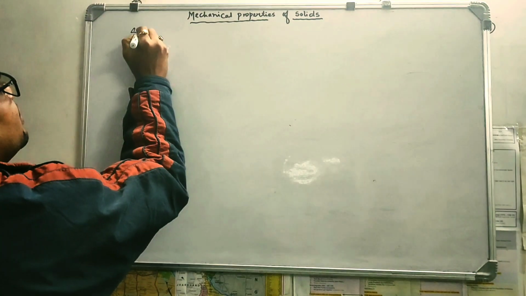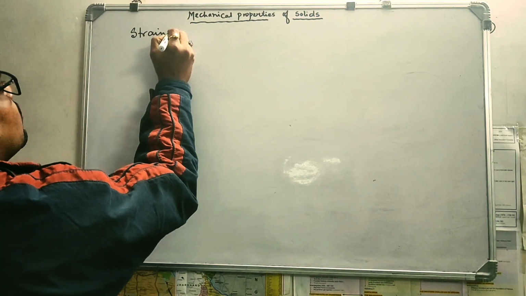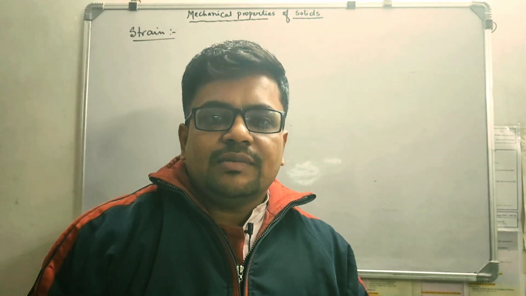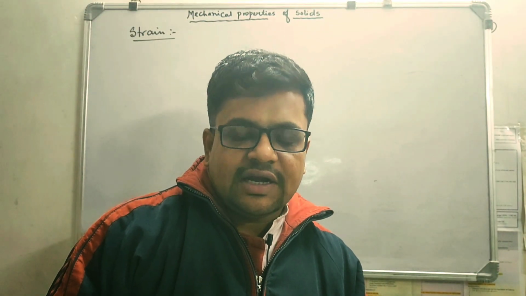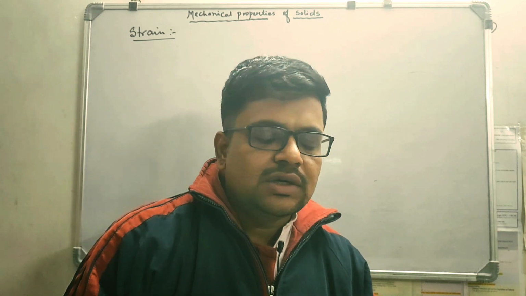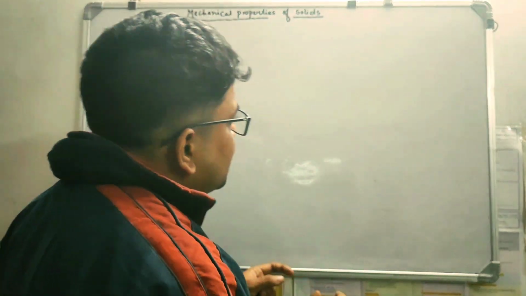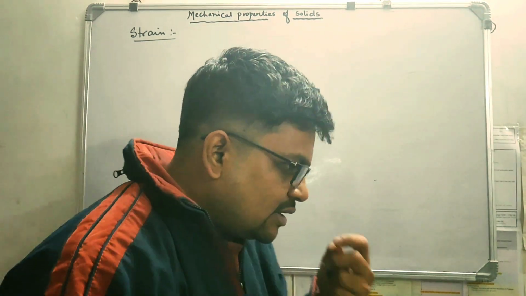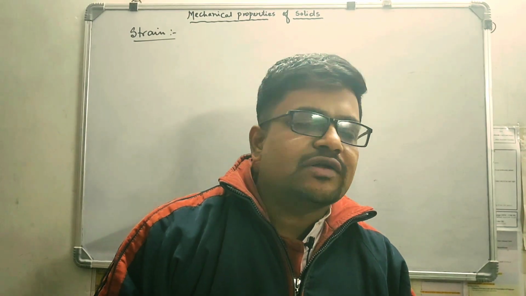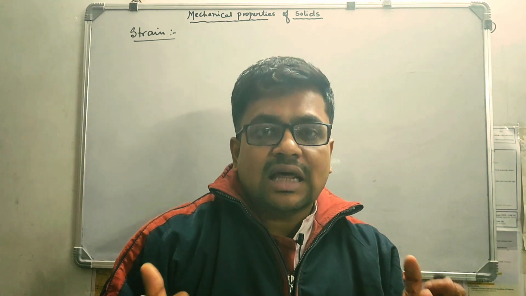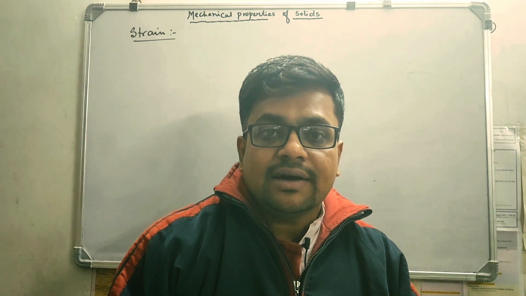Next topic is strain. What does strain mean? When you are applying some external force on an object, that force is known as deforming force. Now when you are applying deforming force on the object, the object will change its shape, size. Okay, for example its dimension will change, right? Dimension means its length, breadth, height, area, angle.